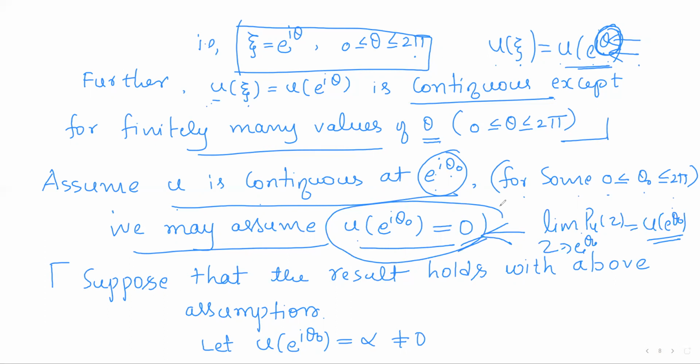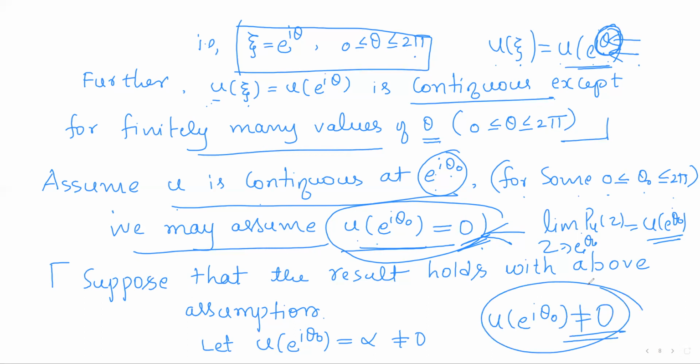This will become a somewhat easier situation to handle, as it is 0. Now we have to justify that if we assume u of e^{iθ₀} is 0, it will not affect the theorem. That is, if you prove the result with the assumption that u of e^{iθ₀} is 0, the result also should hold whenever u of e^{iθ₀} is non-zero.